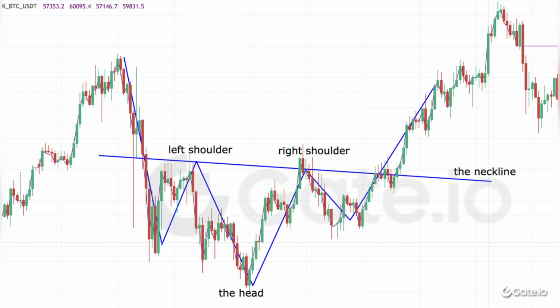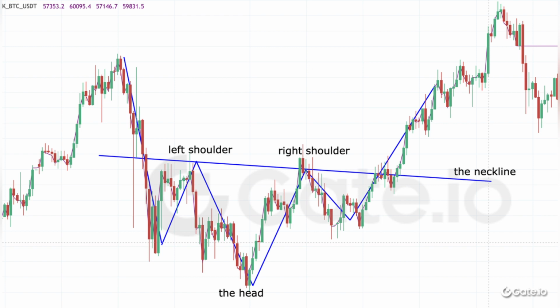One, the price must be in a significant downtrend before the beginning of the formation. 2, when the declining trend ends, the prices will dip into 3 lows, forming 3 troughs. Among them, the lows of the left and right troughs are basically at the same level, called left shoulder and right shoulder. The middle trough is significantly lower than the 2 shoulders, called head. 3, the highs of the left shoulder and right shoulder rally are the same, and the horizontal line connecting the 2 highs is called neckline.